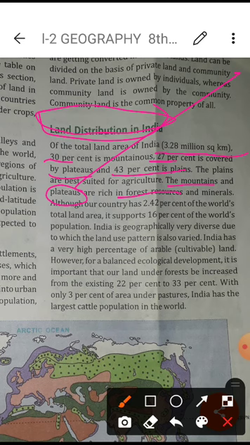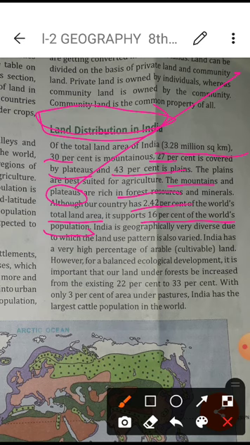So what is the total area of our country? It is 2.42% of the world's total area, and it supports 16% of the world's population. It means the area is very small, only 2.42%, but the population is large. That is why there is more pressure on our land, especially in India, where we have to think about it. Resources are very limited and the population is large.